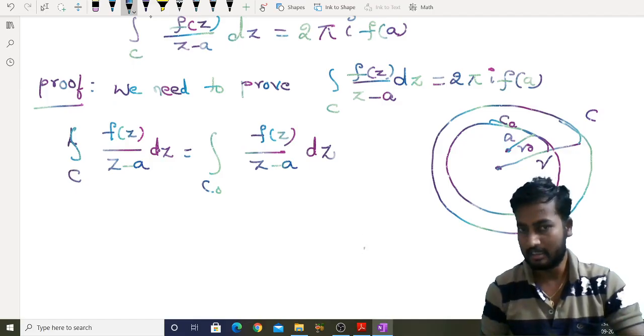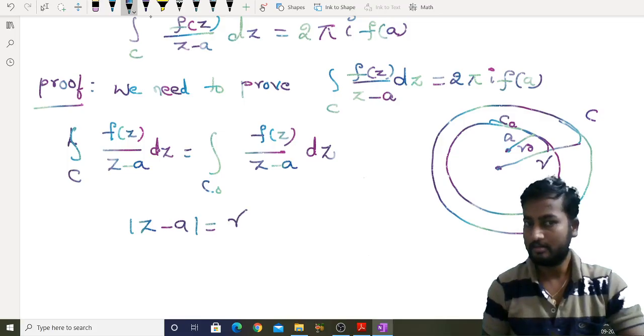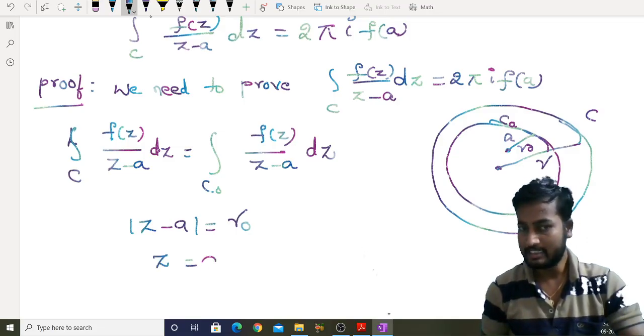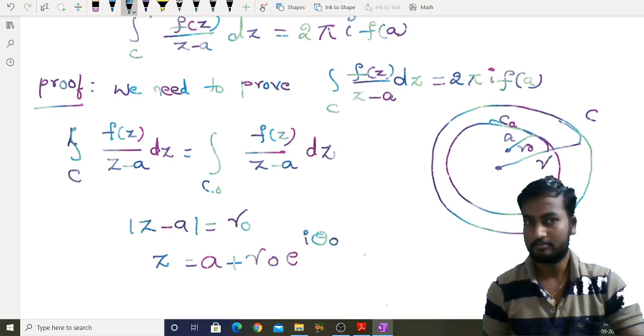So that is mod z minus a equal to r naught, right? A small circle with center a. So then what is z? It is a plus r naught e power i theta naught.